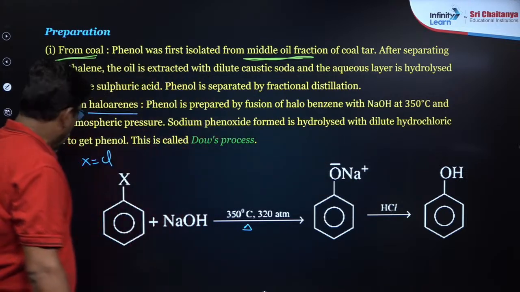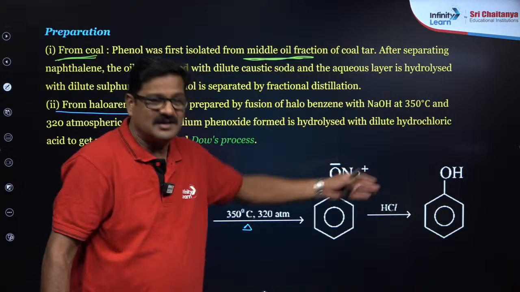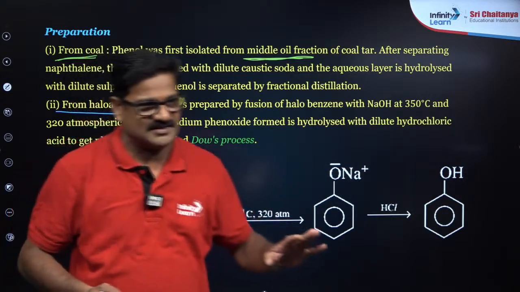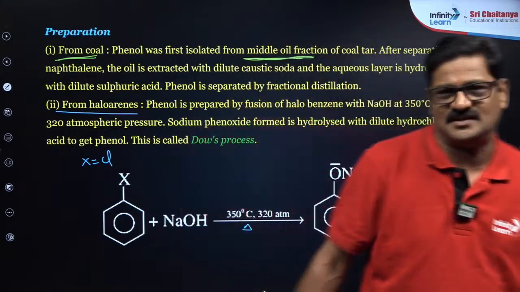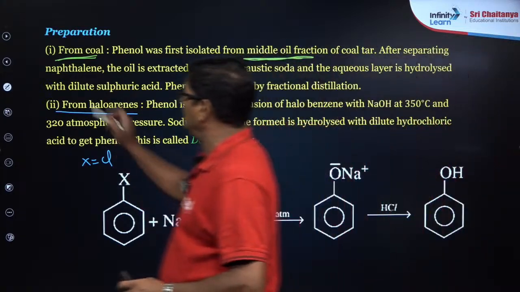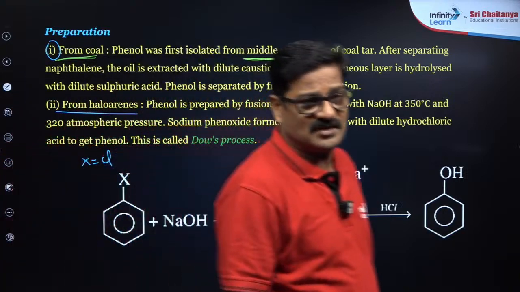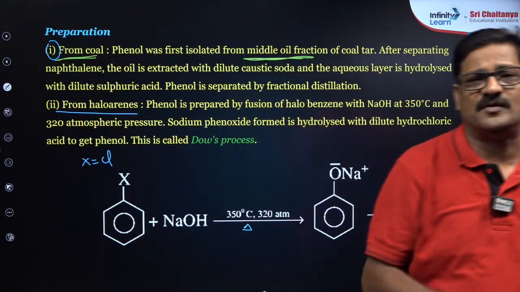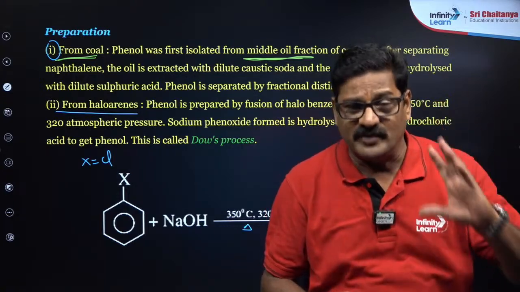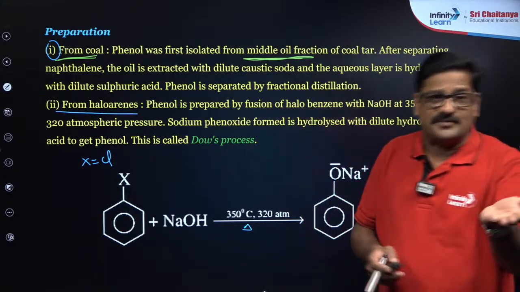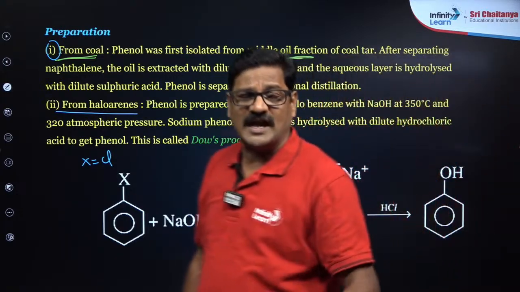So this is one of the commercially important processes, and the yield you get is very less. Commercially you can prepare it from coal. When coal is subjected to distillation, you get 3 types of volatile liquids: light oil, middle oil, and heavy oil. The middle oil you subject to fractional distillation, and in that fractional distillation you get phenol.